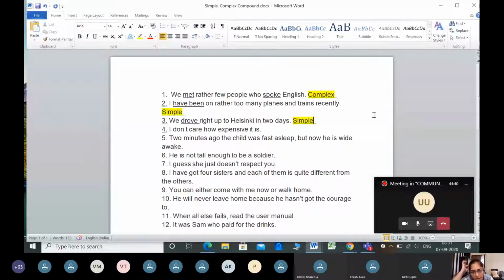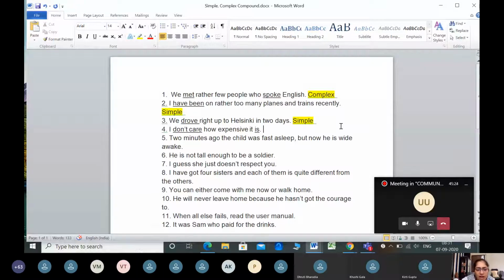I don't care how expensive it is. How many verbs are there? Can anyone point out the verbs in this sentence, the action words? Care. Okay. Don't care. Yeah, don't care. I do not care. So this is one verb, correct? Any other verb is there? It is. Okay, it is a verb. Yeah, correct. Very good. You have identified 2 verbs. That means you know that 2 clauses are there, because 2 verbs are there.